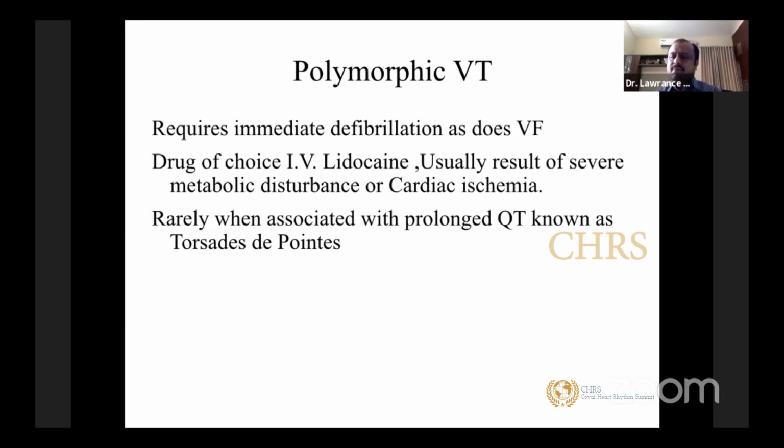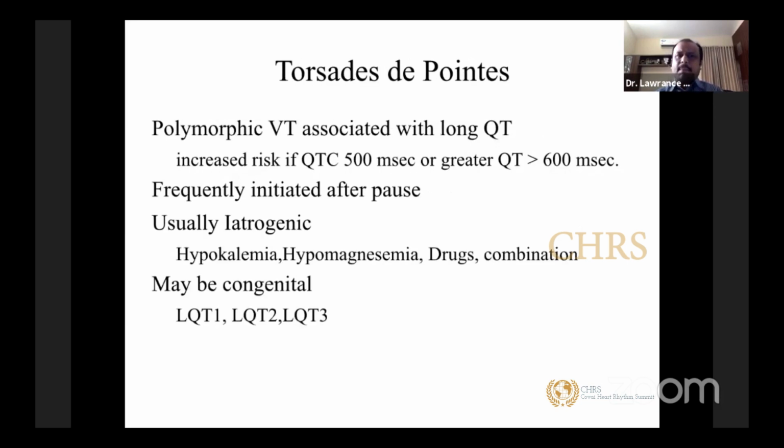on cardiac repolarization. So Torsades de Pointes, when you have a polymorphic VT associated with a longer QT, there is an increased risk whenever your QT extends beyond 500 milliseconds. And if your QT goes beyond 600 milliseconds, you have a very high risk of developing Torsades de Pointes. This is particularly true in female patients. They are very susceptible to Torsades.